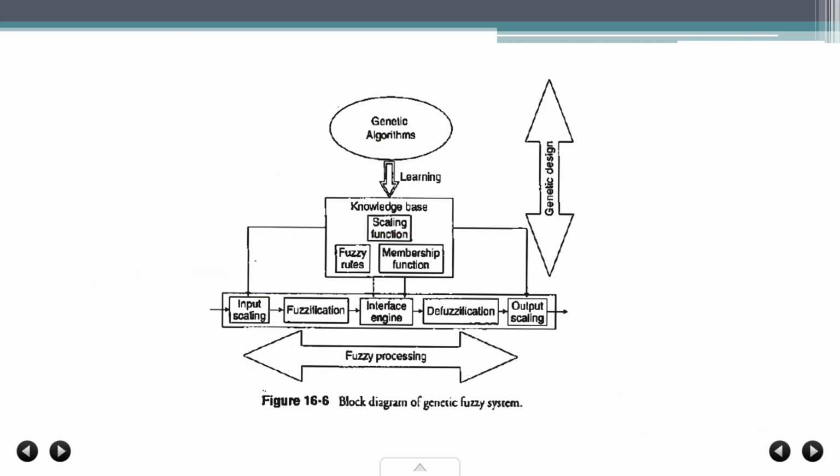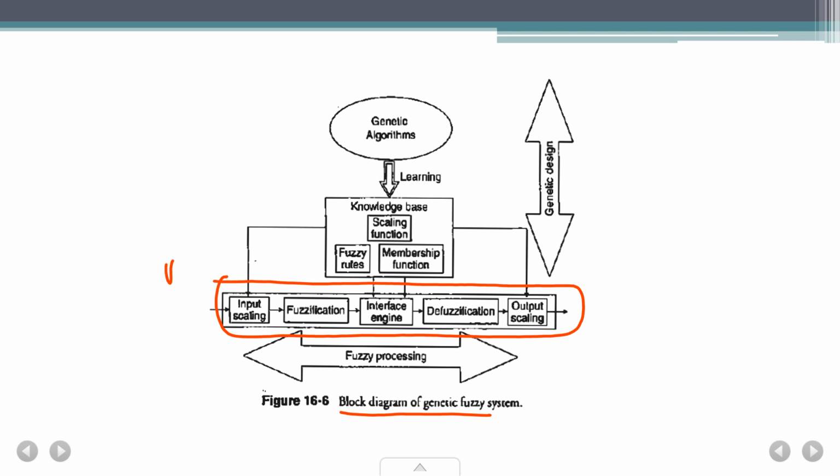Let's go to the next slide. And yes, this is the block diagram you can see of a genetic fuzzy system. Now here you can see this whole part is your fuzzy process. This whole part is your fuzzy process, right? This is, we can say, the fuzzy process.